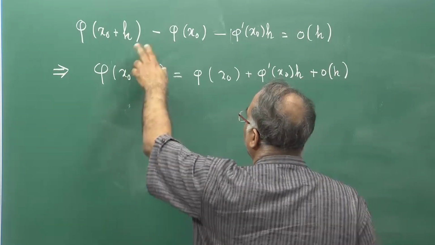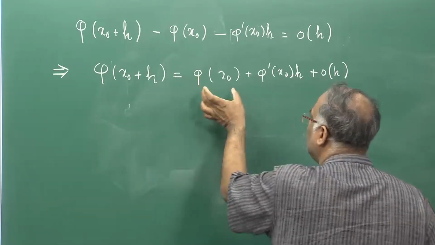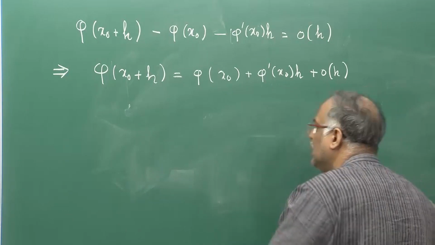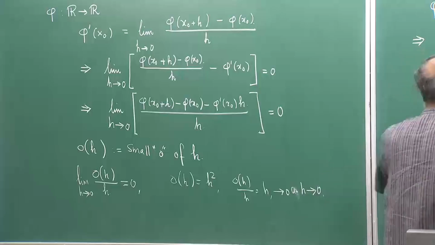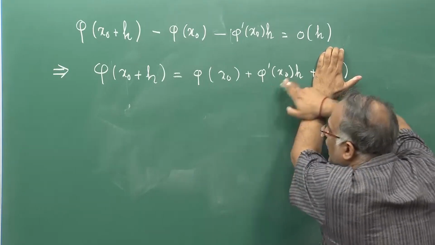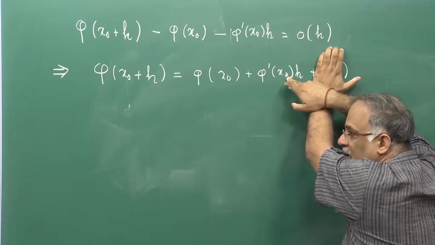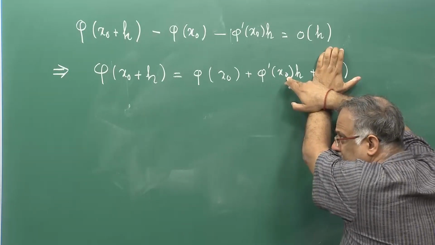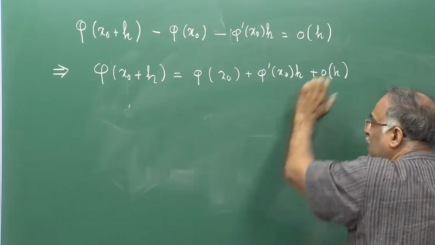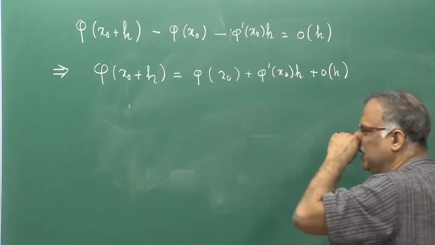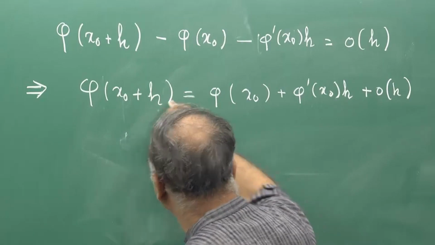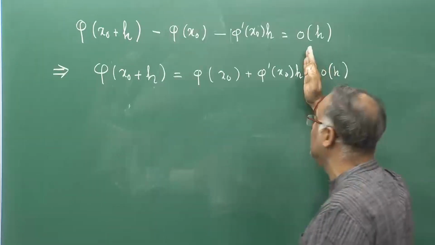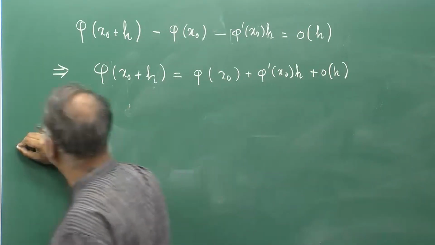So, phi of x naught plus h is approximately phi of x naught plus phi dash x naught h. This line, actually, is the tangent at x naught, phi of x naught. What we are telling is that when h is very small, then the functional value at x naught plus h can be very well approximated by this tangent line. Basically it tells you this fact.